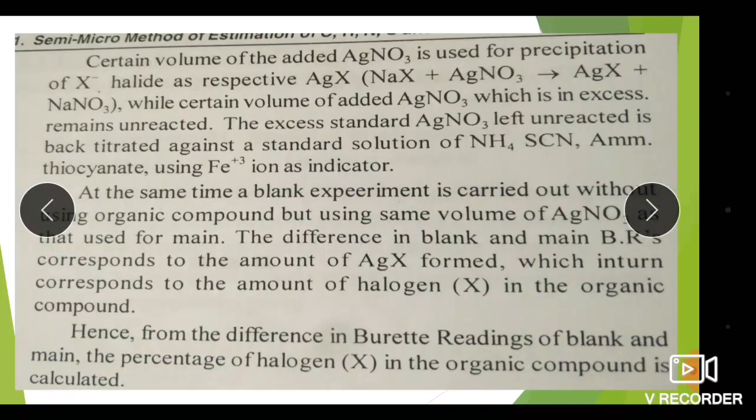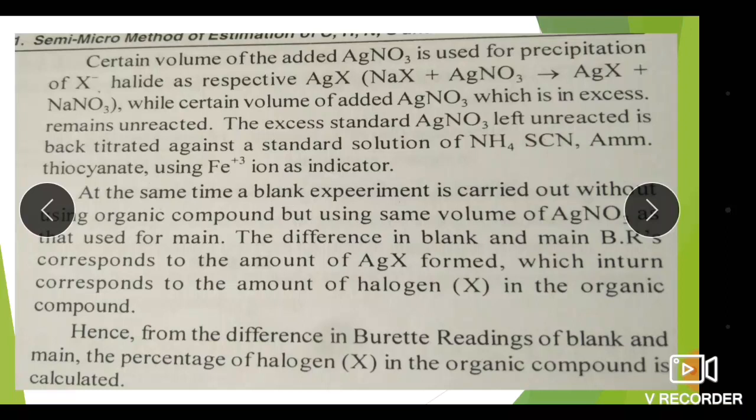This excess amount of unreacted AgNO3 is back titrated with ammonium thiocyanate, using Fe plus 3 ion as an indicator, and this will give the sample reading, that is A.